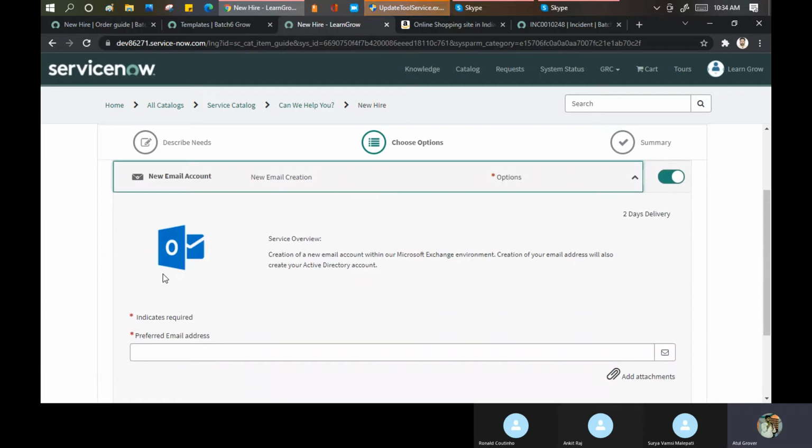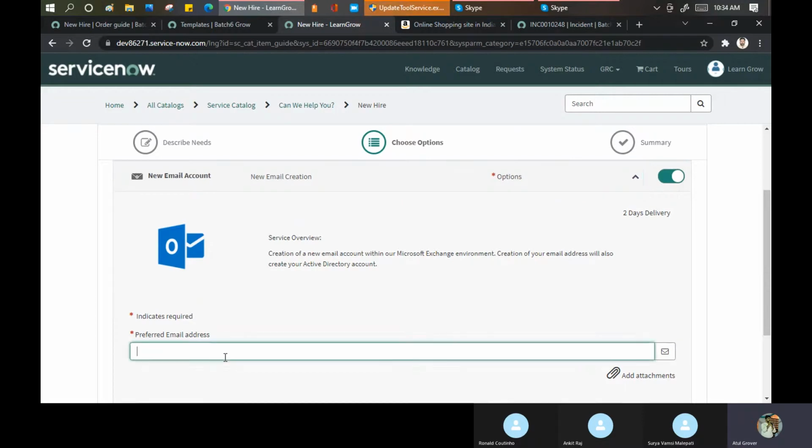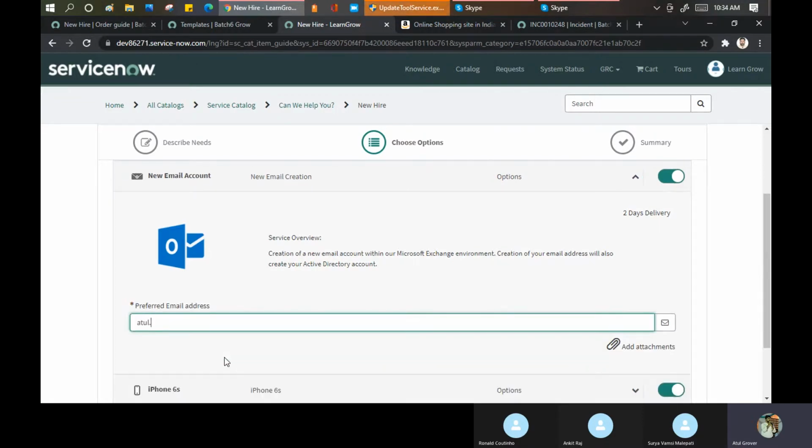New email account creation. When I joined a company, they asked me what email ID I wanted, meaning what format I wanted. Do you want A Grover, Atul Grover, Atul G, what do you want? So I told them I want Atul.Grover. Now this practice has been stopped completely. This is taken care of by HR only. So I say it should be dot Grover 09 at gmail.com. But now these things are filled by HR only.